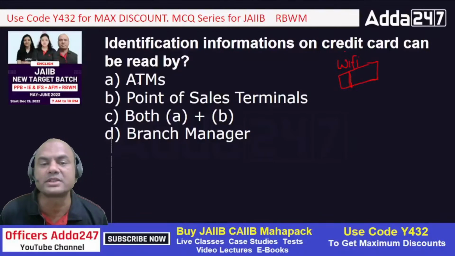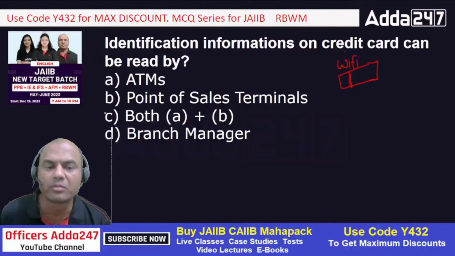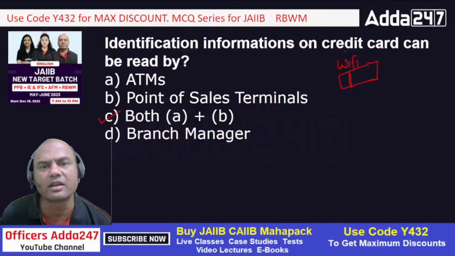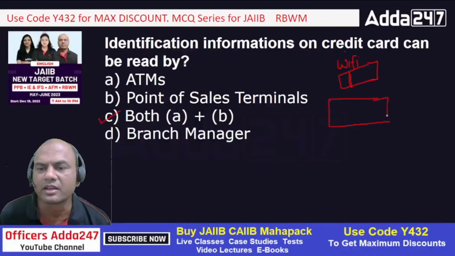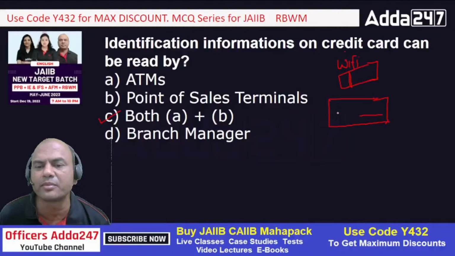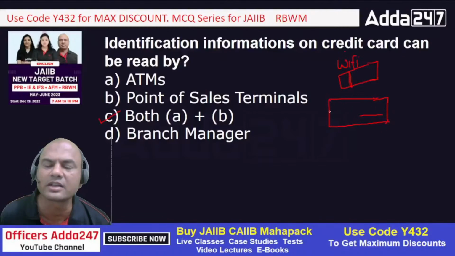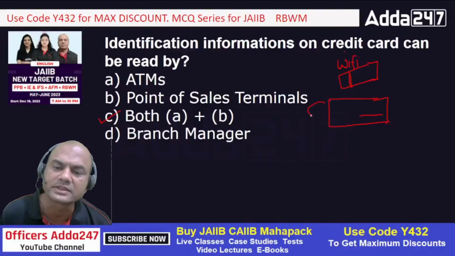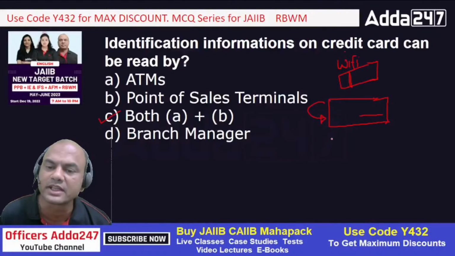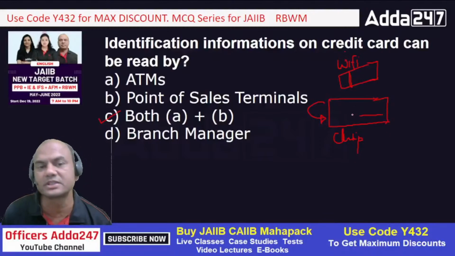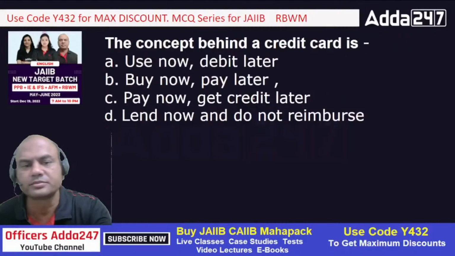So who can read the information given on that card? Both. Yeah, correct, C. But where is that information given on that card? See here, this is a card, right? Imagine this is a card. Here your name will be mentioned, the name of the bank will be, but where is this information of yours? It is given on the back side, and there is a chip. See that chip, okay? Everything is chip enabled now. In that chip all the information is given, okay?